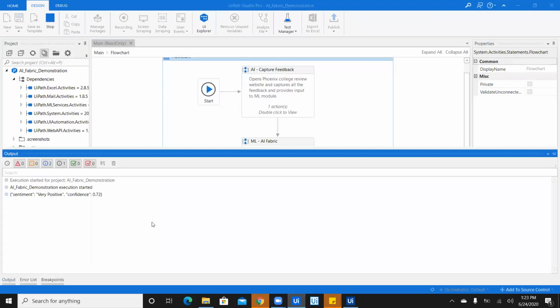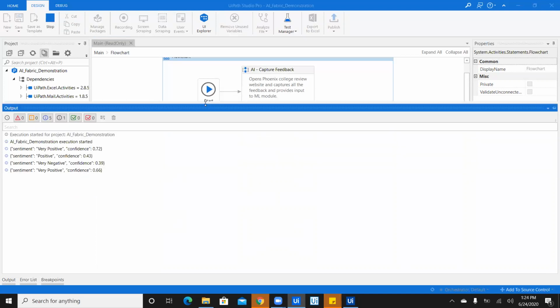Once it is grabbed, you see on your left, the grabbed feedback comments are being processed through AI Fabric, and it's been tagging the sentiments along with the confidence score. This will continue till all the identified feedbacks are being pushed through AI Fabric. So let's have a look at it. It's now progressing further.